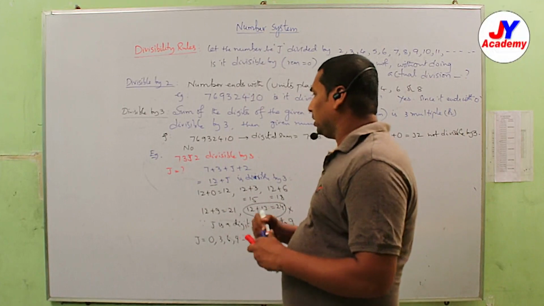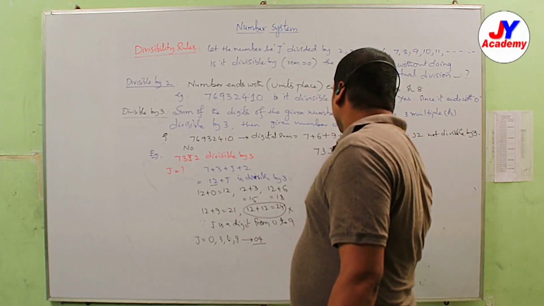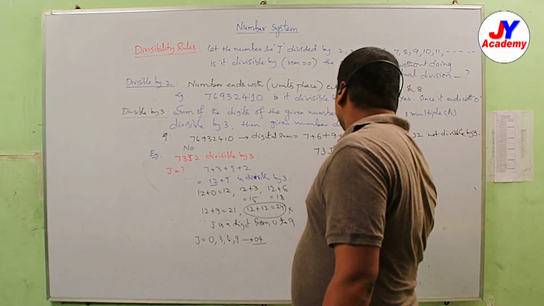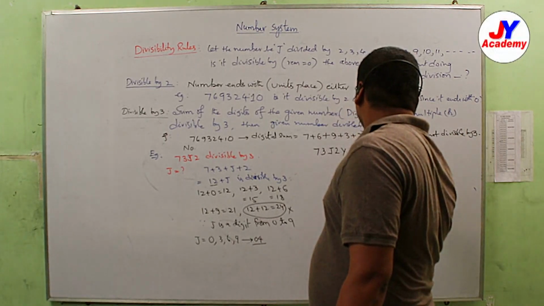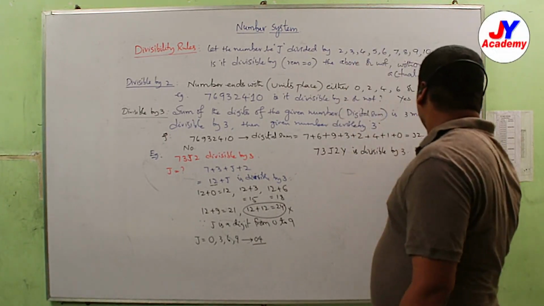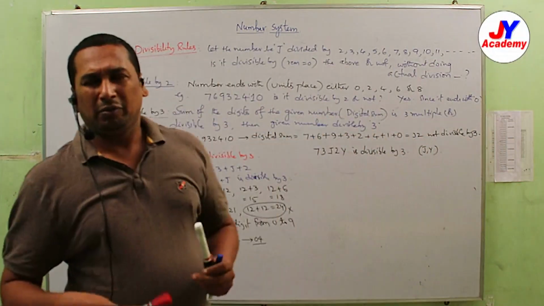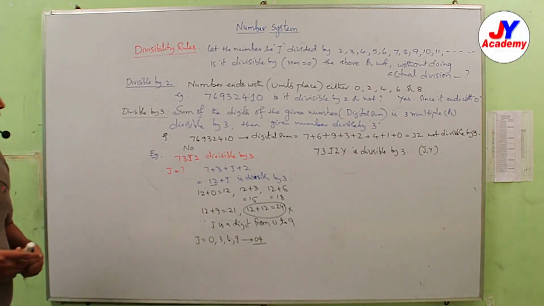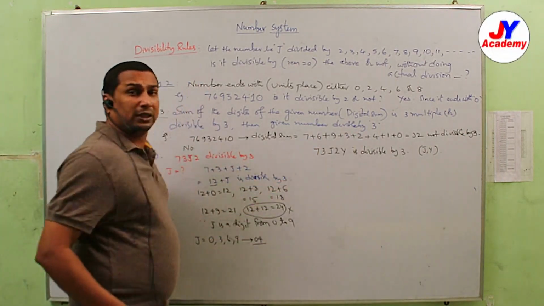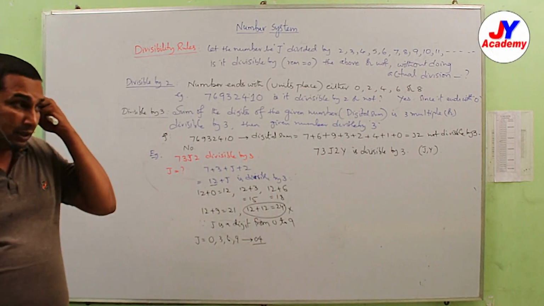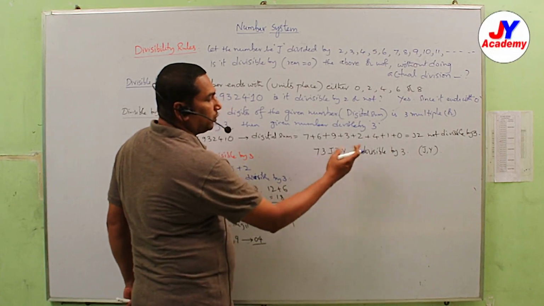Suppose a question is given like this: 73J2Y is divisible by 3. Then what are the possible values of JY? Many more questions can be generated based on that. First of all, we solve the question. Because it is divisible by 3, the sum of digits should be a multiple of 3.